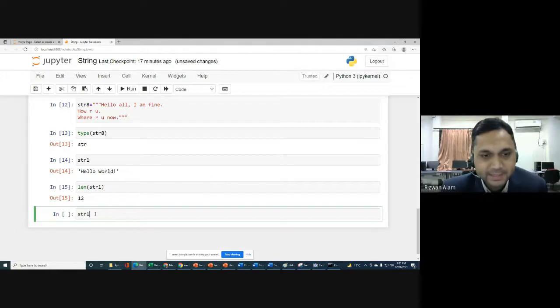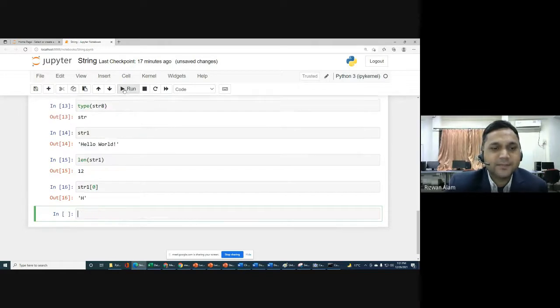So for str1, first of all we will write index 0. It means what is the first character of str1? It is H, because in "hello world" the first character is H. That's why for index 0 you will get H. Next we will try index 5. For that you will get nothing within quotes. It means a simple blank space.